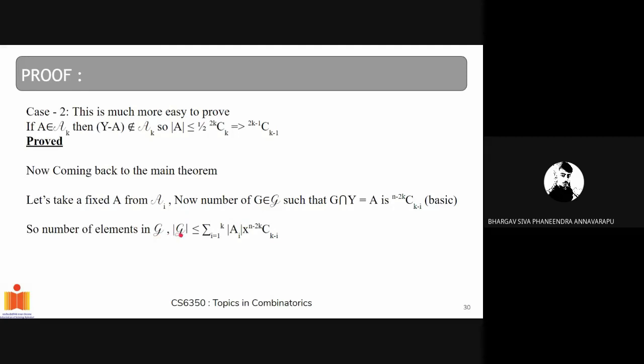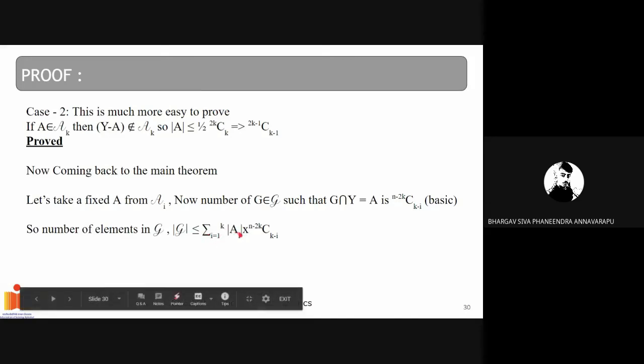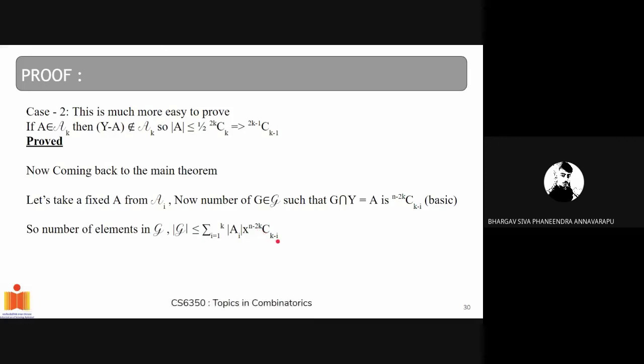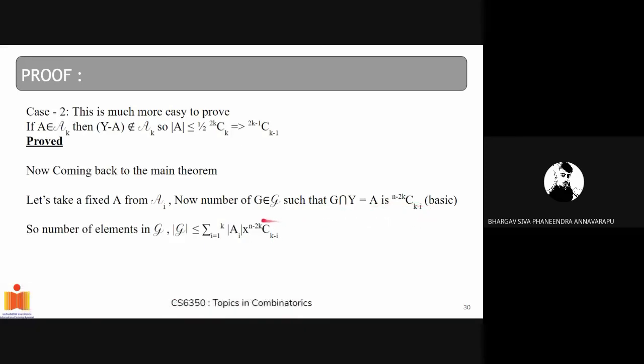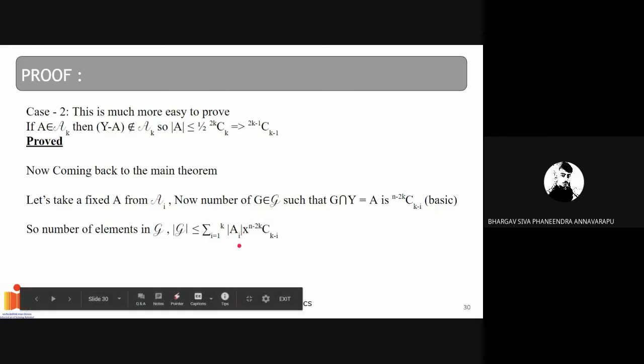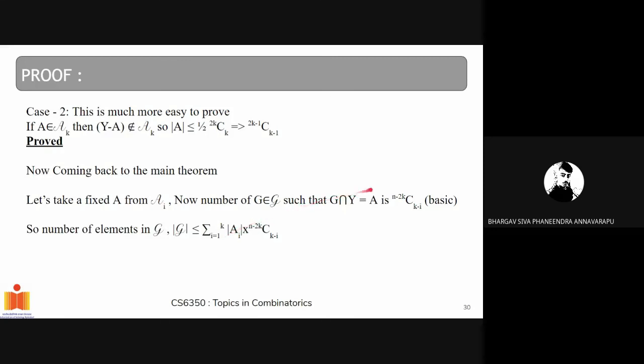Calculating mod G. Mod G is sigma i equals 1 to k of mod Ai times (n minus 2k) C (k minus i). So basically, for an i-element subset, we have these many possibilities, and there are mod Ai such i-element subsets. So it becomes mod Ai times (n minus 2k) C (k minus i), running from i equal to 1 to k. This gives us our maximum size of G.